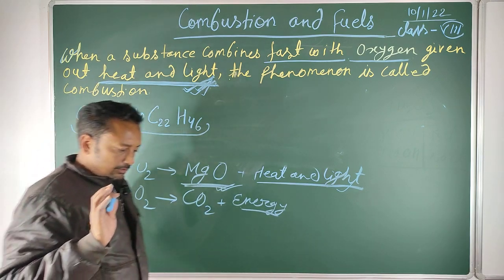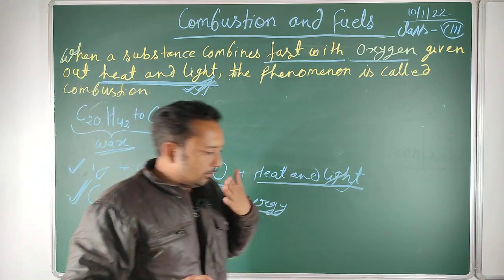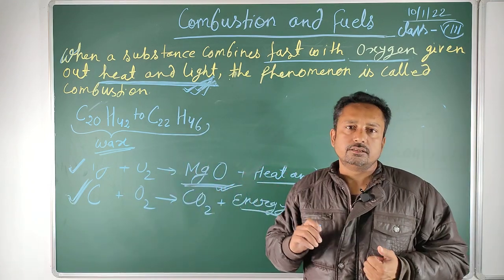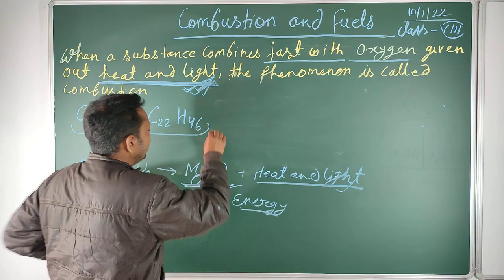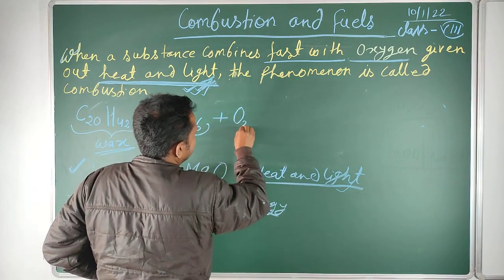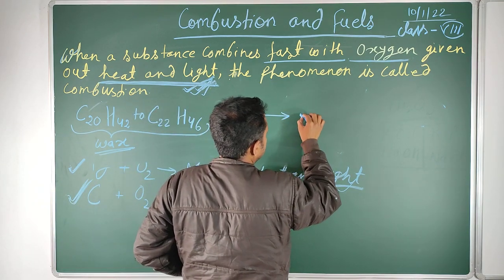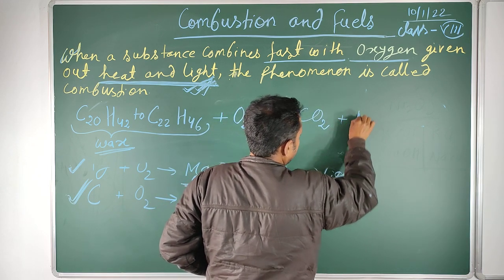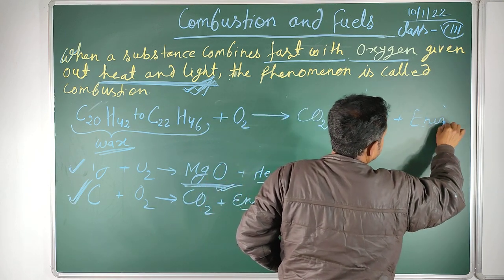And please know that it is not natural wax. It is paraffin wax, which is a petroleum product. So when it comes in contact with oxygen, it undergoes oxidation, a special type of oxidation, and combusts and forms CO2, H2O, and also releases energy.